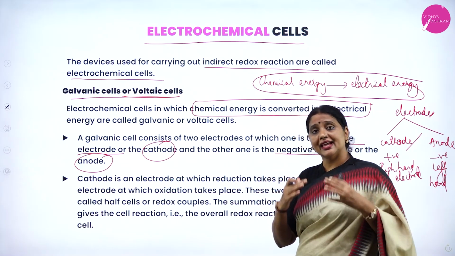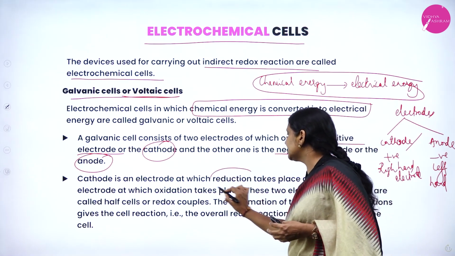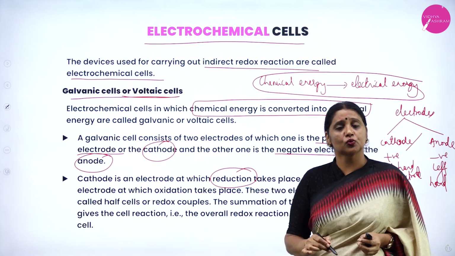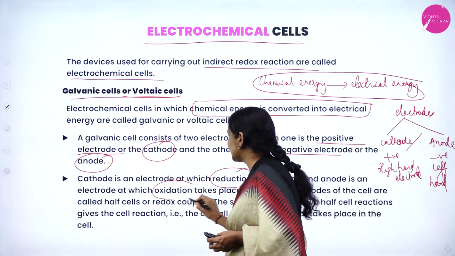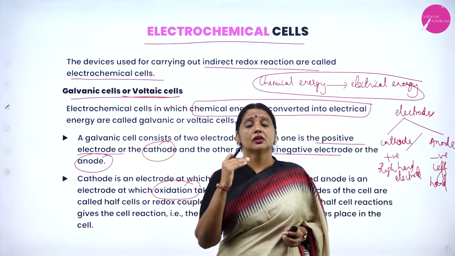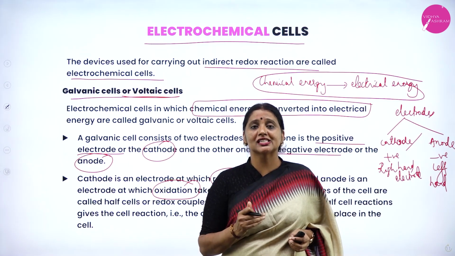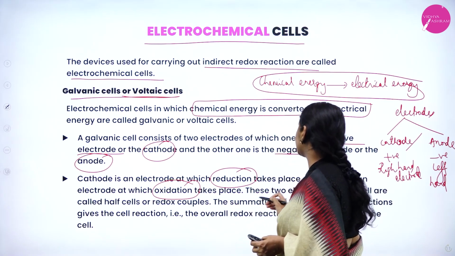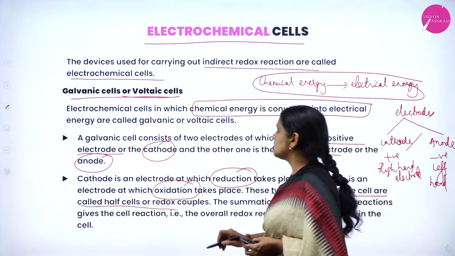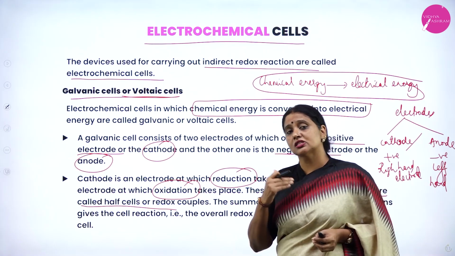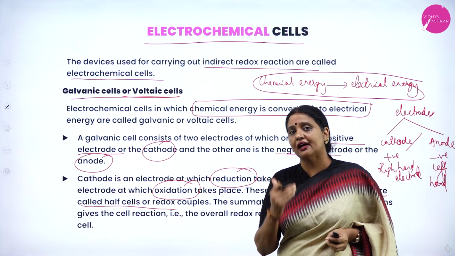What is cathode? Cathode is an electrode where reduction takes place. Anode is an electrode where oxidation takes place. These two electrodes of the cell are also called half cell, redox couple or single electrode.